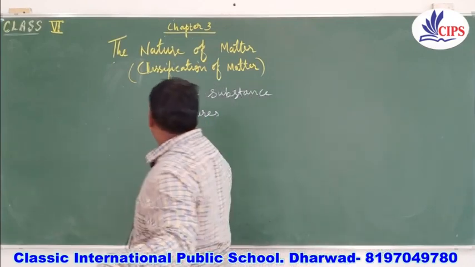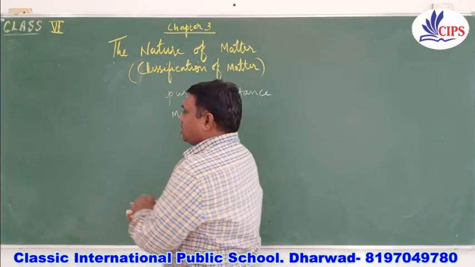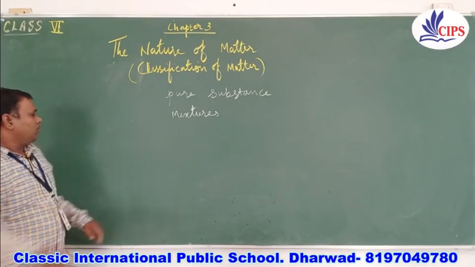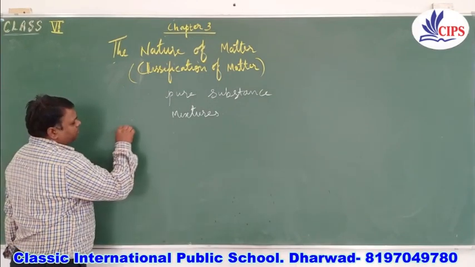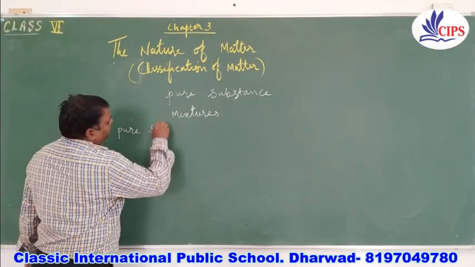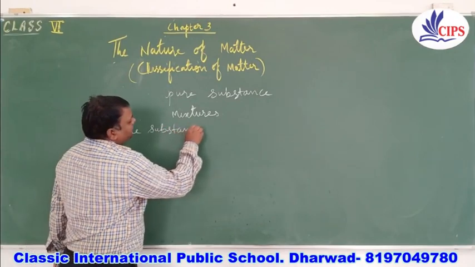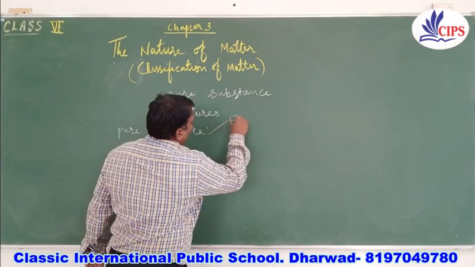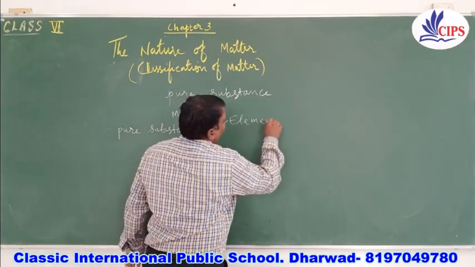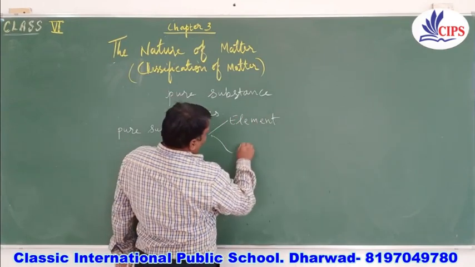Further, we classify pure substances into two categories: one is elements, and another is compounds.